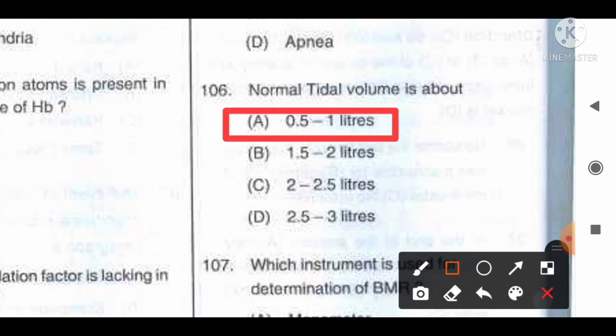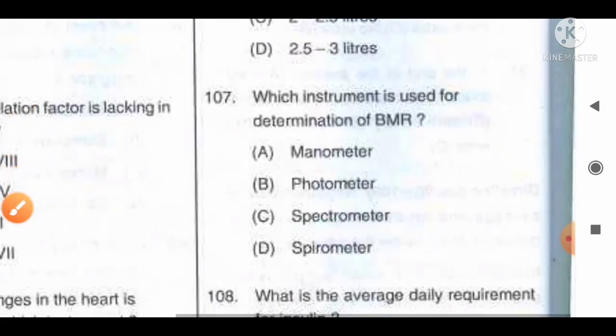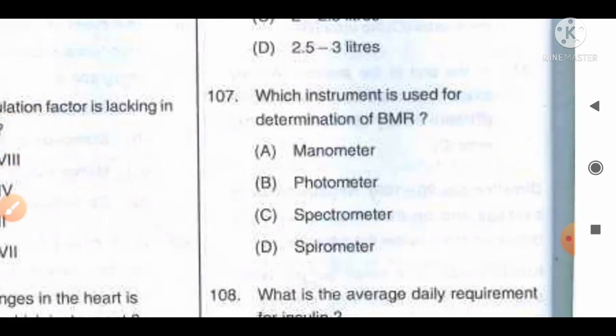Move to the next question number 107. Which instrument is used for determination of BMR? And the options are option A manometer, B photometer, C spectrometer, D spirometer.